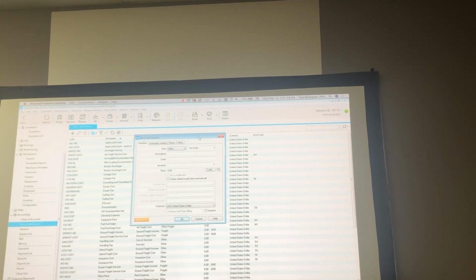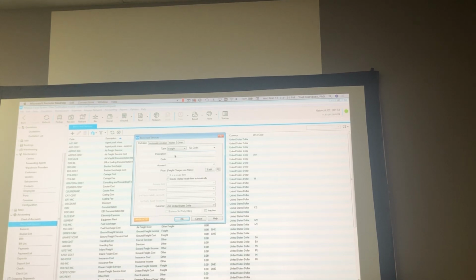Okay? Let me ask you. For you, if I say this charge is of type freight, what could that mean? Air freight, ocean freight, cost of freight. Again, what should it be? Because of the name freight, you say, okay, it's freight, it will be ocean freight, but at the same time, what will be a freight?